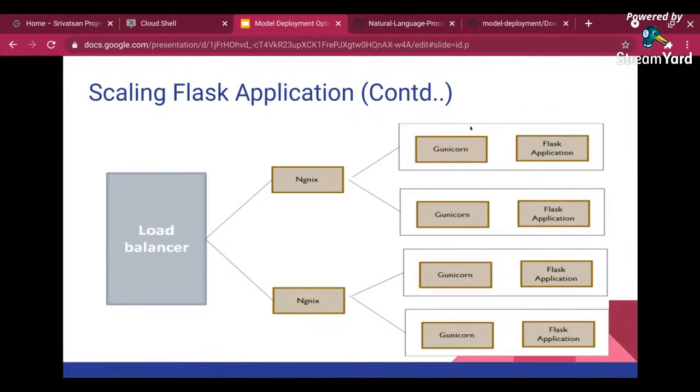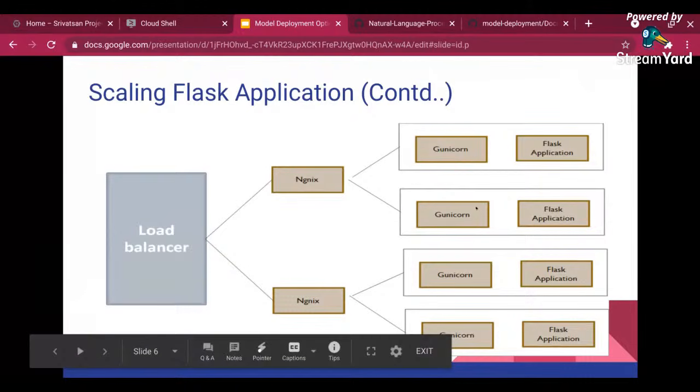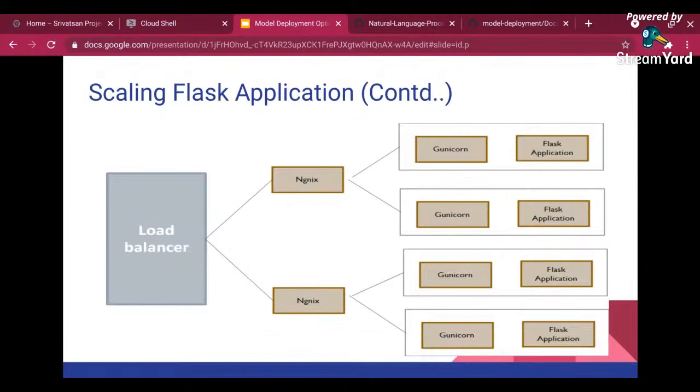You don't even need GUnicorn, because you can have a lot of parallel container instances running and load balance them. It's also good to have GUnicorn if you want to run with higher cores and multiple workers. You can have all this in containers, and then directly orchestrate this with Kubernetes. You may or may not have Nginx; that's a different story.